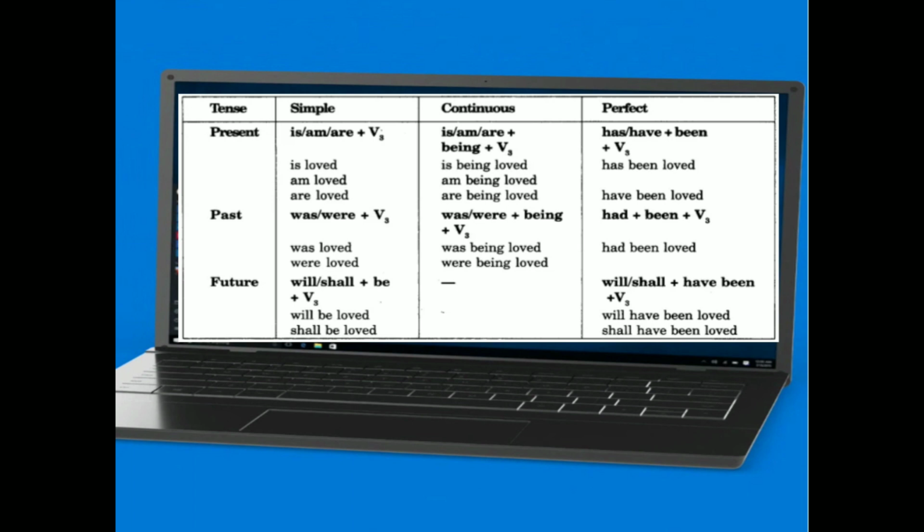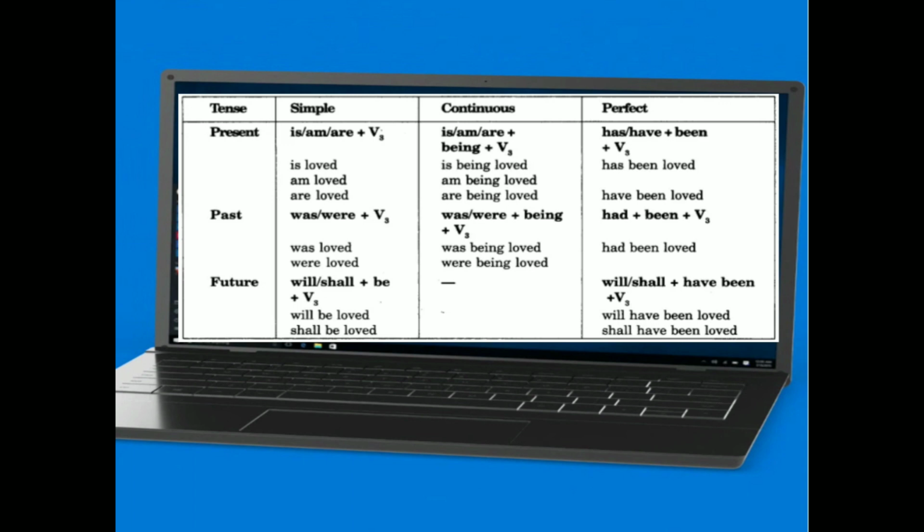And future simple tense and future perfect tense rules we discuss here: will, shall plus be plus the third form of the verb. And in future perfect tense, will, shall plus have been plus the third form of the verb, we use in active and passive voice.